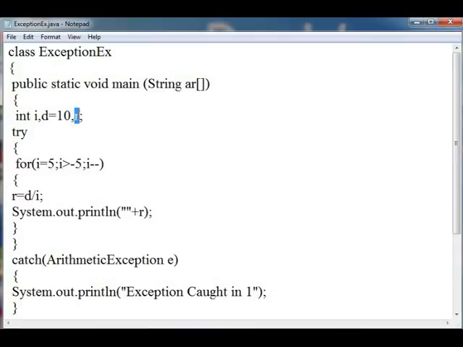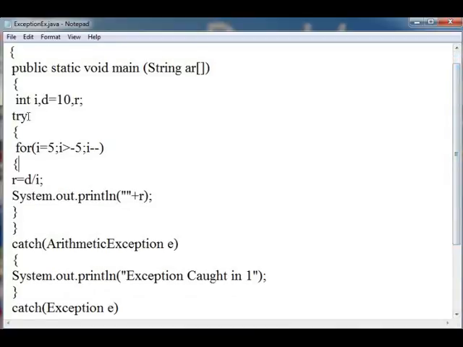As we know, exception occurs at the runtime, so we need to put the statements which may cause exception in the try block. The statements which are expected to cause exception need to be put in the try block. Now I am using the try, no parenthesis. After this you have to just start the curly braces, and then in the try block I am using a loop.